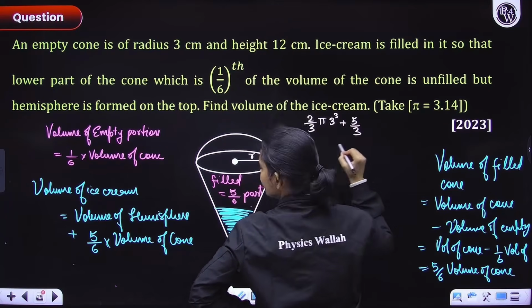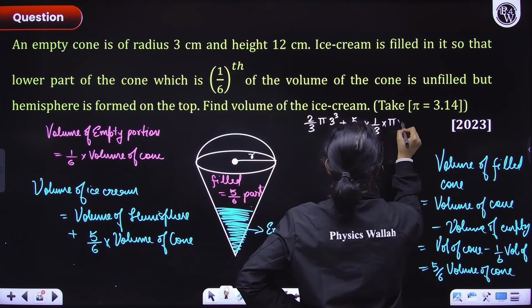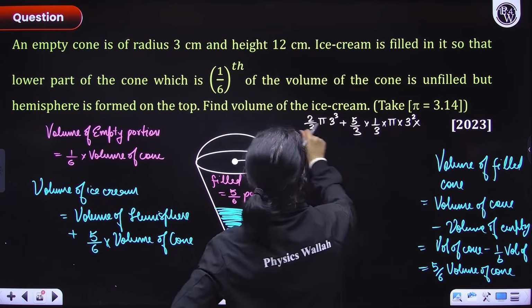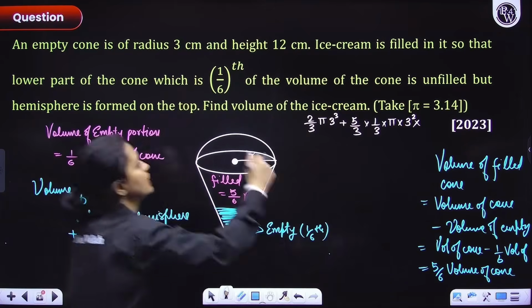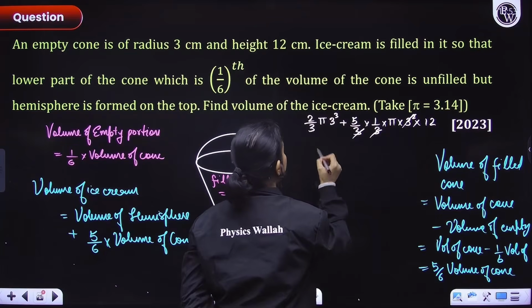5/6 volume of cone. Volume of cone is 1/3 pi r square h. So 3 square and height is 12. Sorry people, the height is 12. So here what do we have? 18 pi.